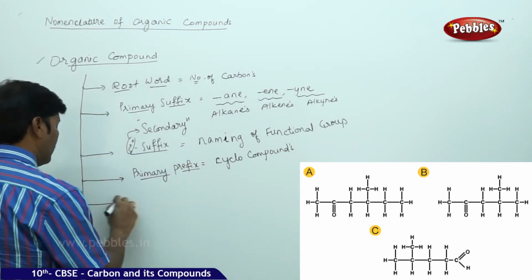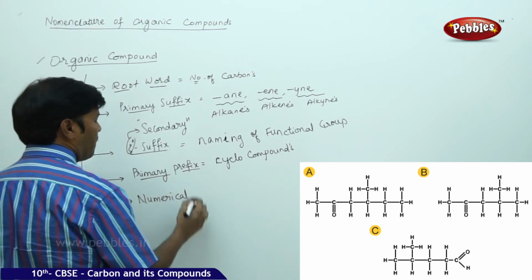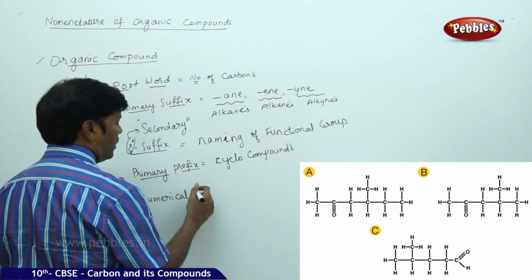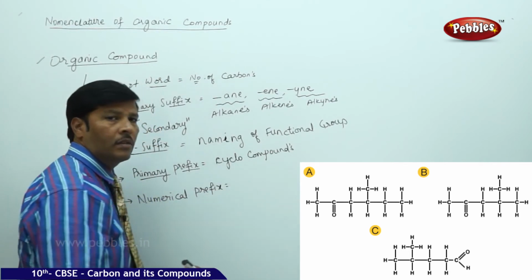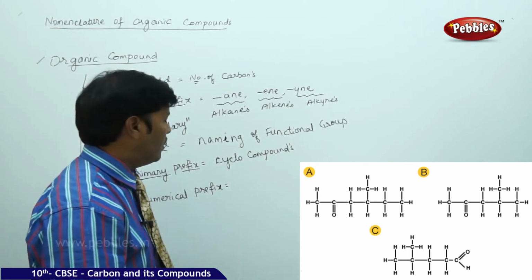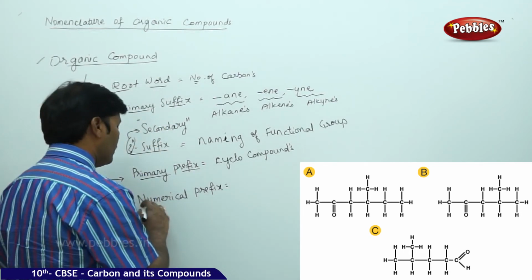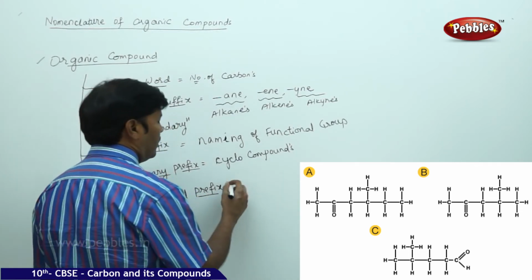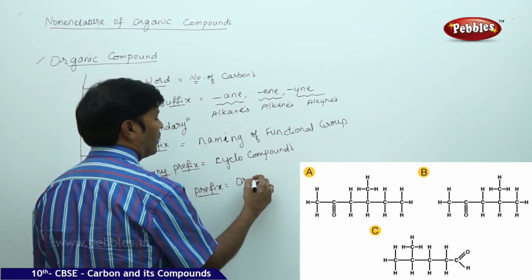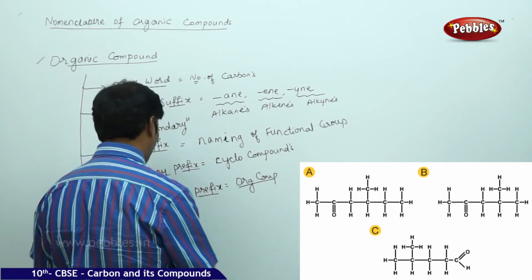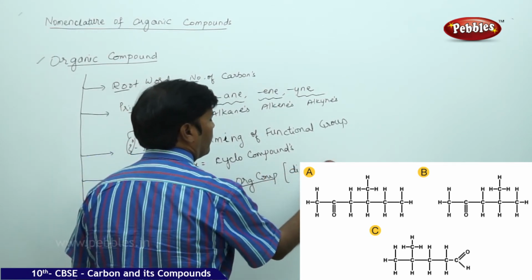And the last one is the numerical prefix. This indicates the number of groups, or substituents, which are repeating again and again in the same manner. Numerical prefix means, for example, for a given organic compound, it is mentioned in terms of di, tri, tetra,